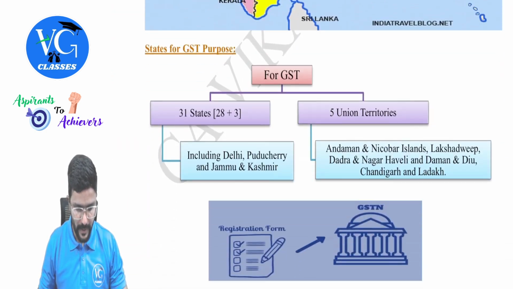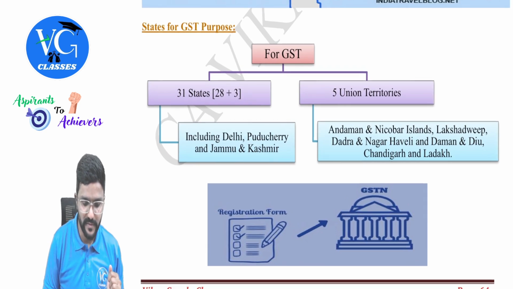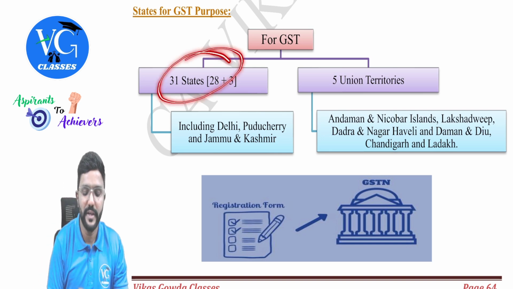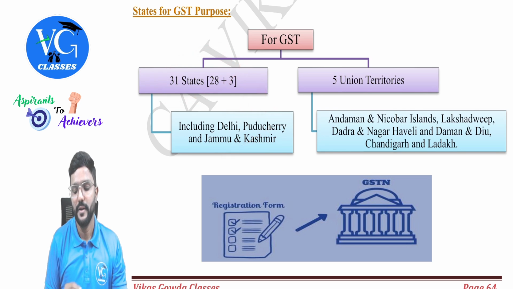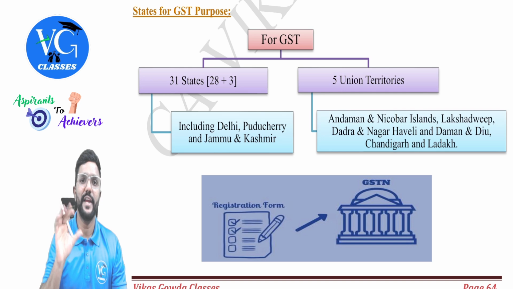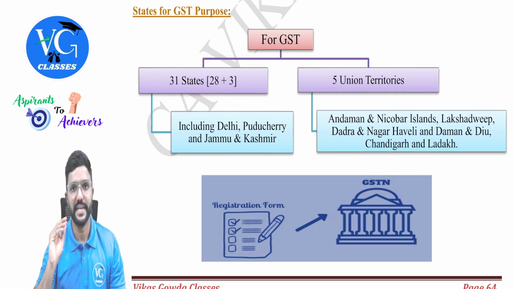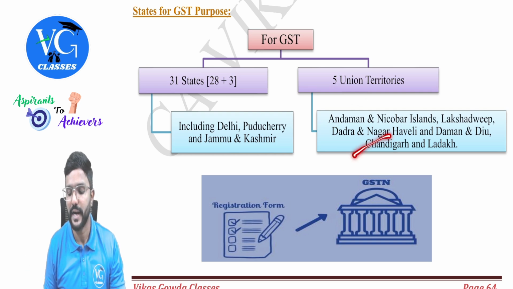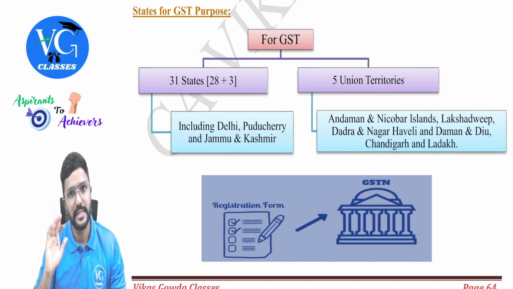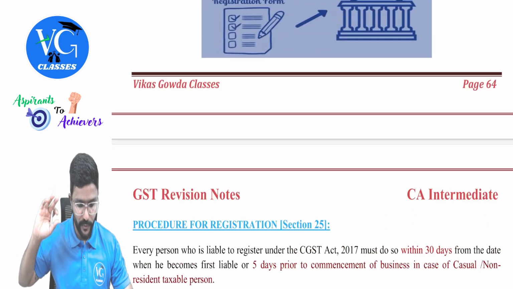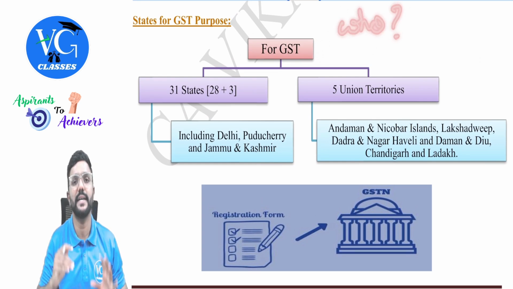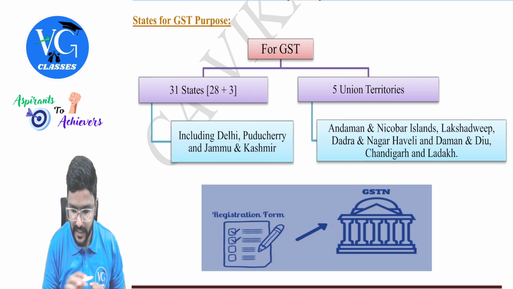Okay, sir, fine. So for GST purpose, even this we already covered, but just a quick repetition. For GST purpose, totally how many states, guys? 31, including Delhi, Puducherry, and Jammu Kashmir. Whereas how many union territories? 5 union territories and totally 31 states, guys. And the 5 union territories without state legislature are Andaman and Nicobar Islands, Lakshadweep, Dadra and Nagar Haveli, Daman and Diu, Chandigarh, and the last one is Ladakh. Is that clear? Yes, sir. Fine. So we are done with who should get registered under GST, guys. Yes, sir. I will just give a few examples.